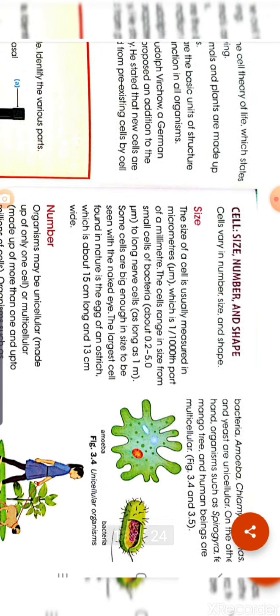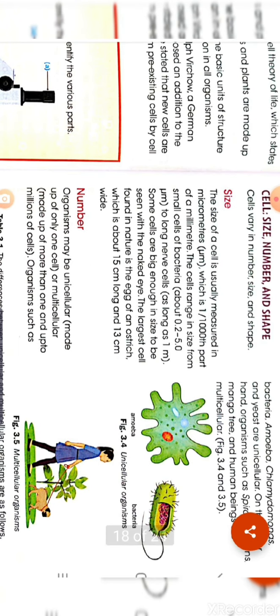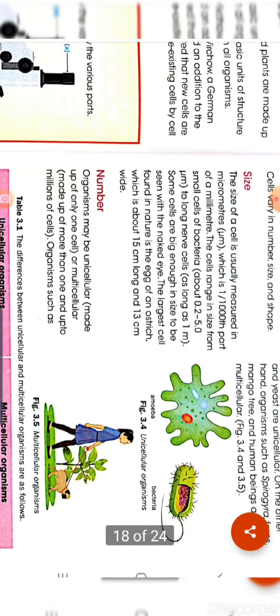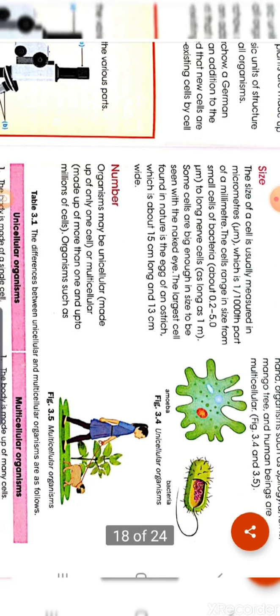Now let's see, the cells are of different size, number and shape. So the size, the number and the shape vary from cell to cell. The smallest cell is the bacteria, and it ranges about 0.2 to 5 μm, meaning micrometer, and the size of a cell is generally measured in micrometers. So bacteria is the smallest cell, and the longest cell is our nerve cell. It is almost 1 meter long.